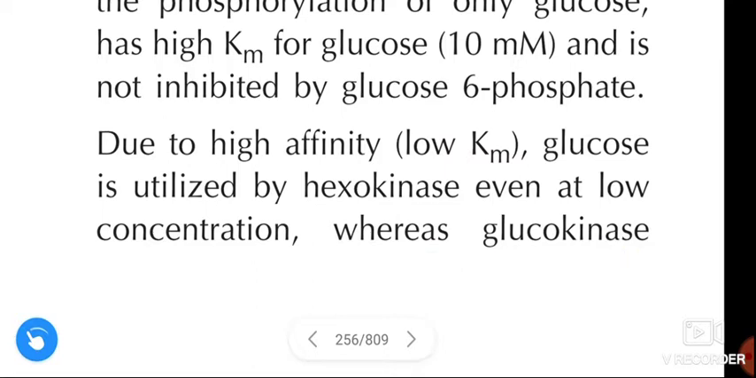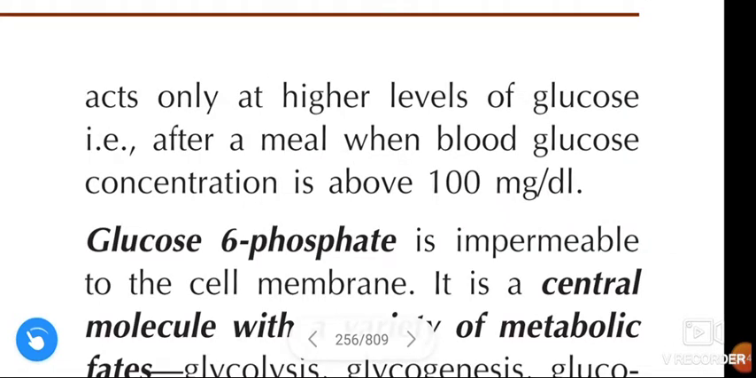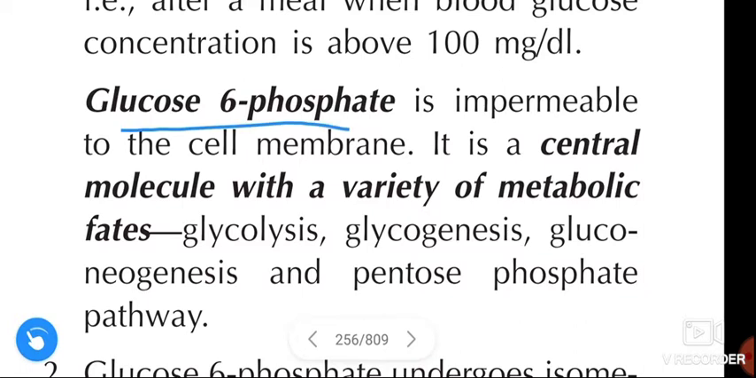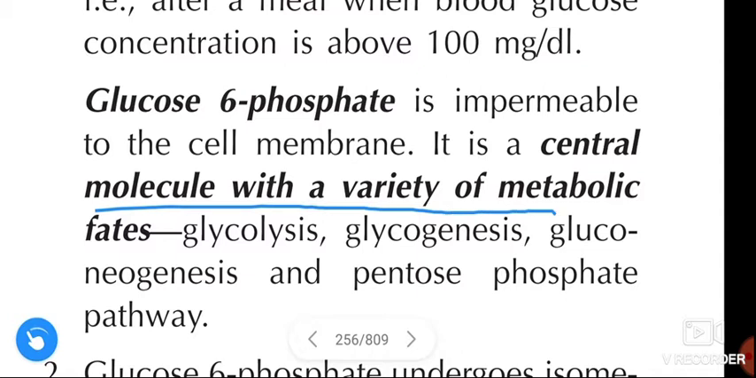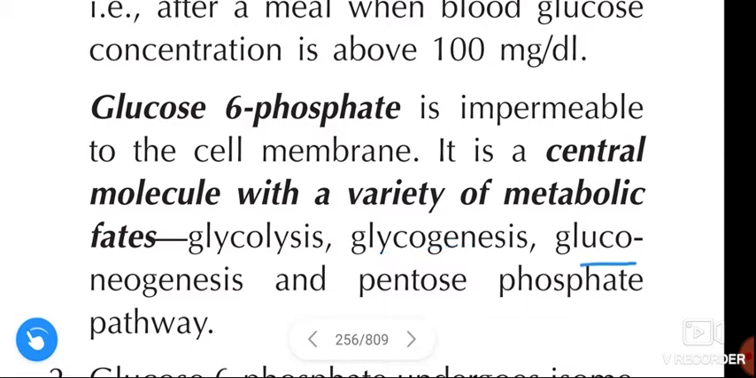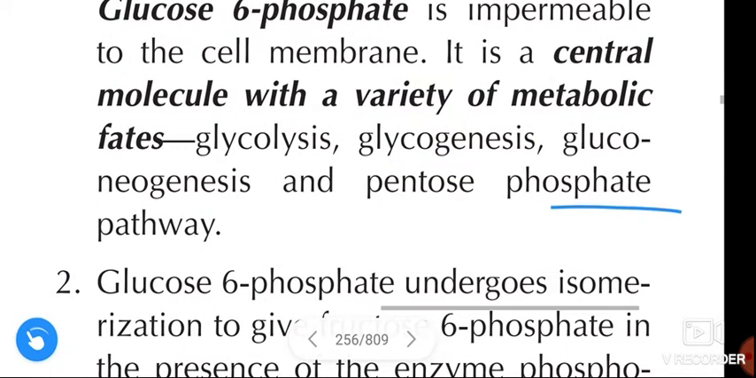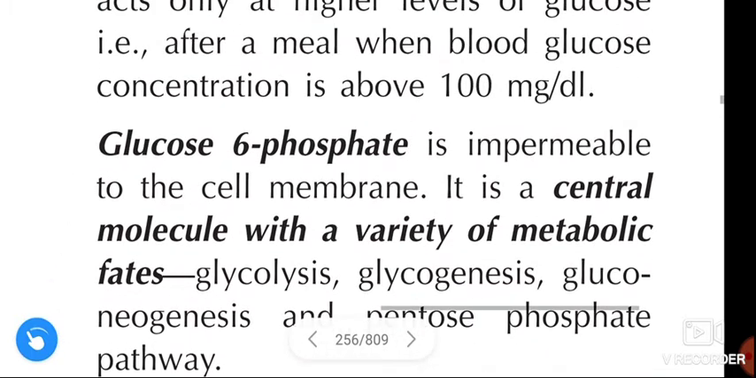Glucose is utilized by hexokinase even at low concentrations of glucose, whereas glucokinase acts only at high levels of glucose after a meal, when blood glucose concentration is above 100 mg per deciliter. Glucose 6-phosphate is impermeable to the cell membrane. It is a central molecule with a variety of metabolic fates, that is glycolysis, glycogenesis, gluconeogenesis, and the pentose phosphate pathway. See the flowchart.